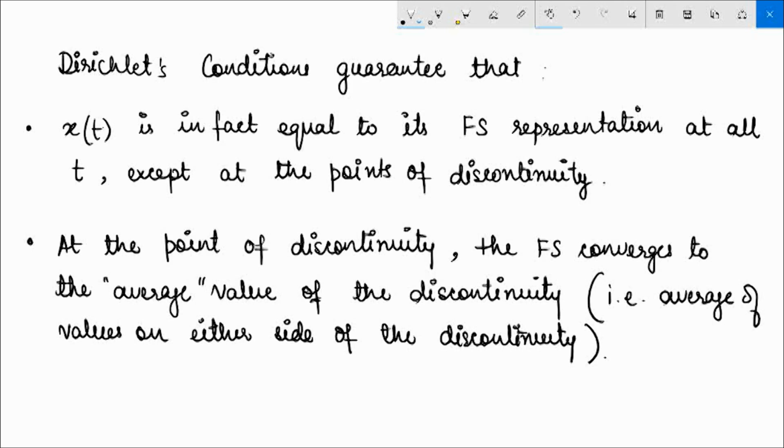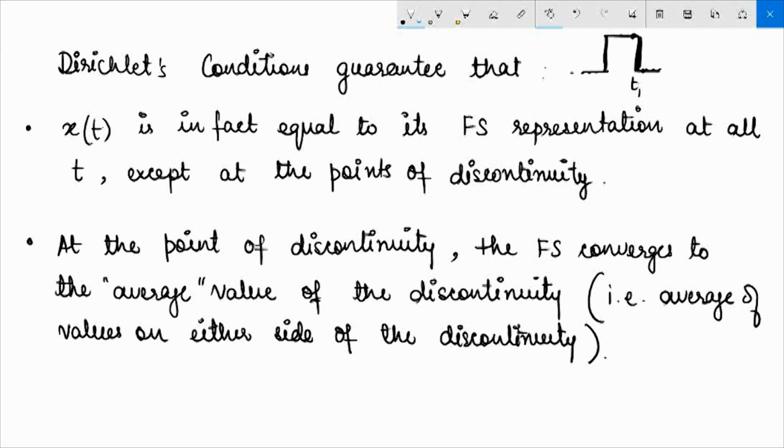At all times t except for the instances where there is a discontinuity, the Fourier series representation will converge to the actual square wave value, but at the point of discontinuity the Fourier series will converge to the average of the values on either side, say if this is t1, the average of the values at t1 minus and t1 plus. That is where the Fourier series will converge. That is what Dirichlet's condition guarantees.